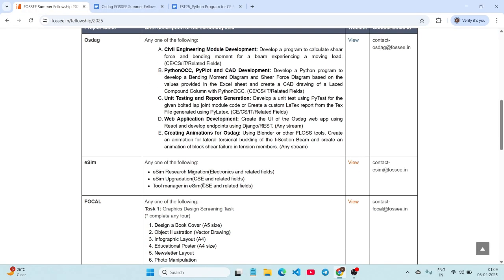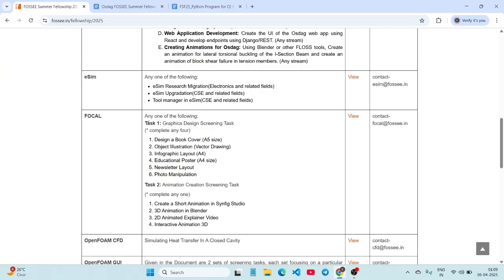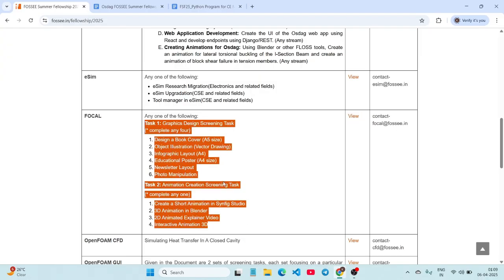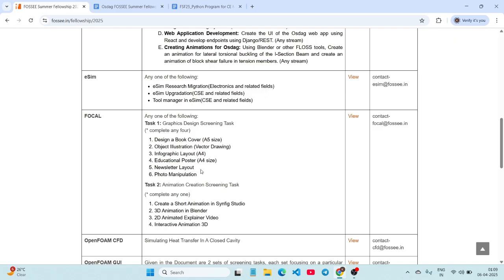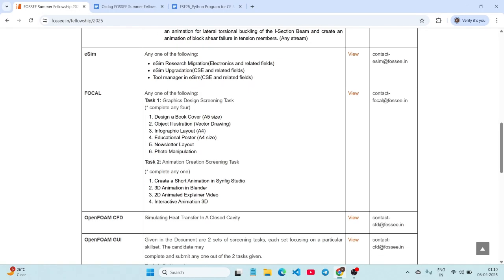If we go with another task, like FOCAL, there are two tasks. In these two tasks you have to complete any one of the tasks. Again they provided, like in task one, the graphics design screening task, they said to complete any four. So from these six projects you have to complete any four. And for task two, the animation creation screening task, from the given four, you have to complete any one. So you have to choose any one of the tasks from these two tasks.